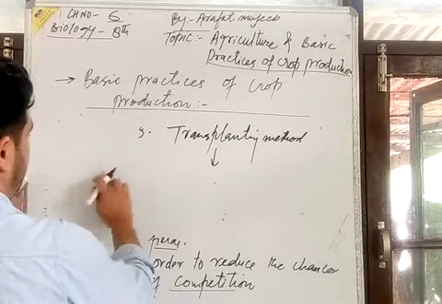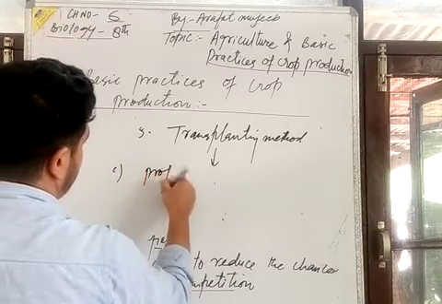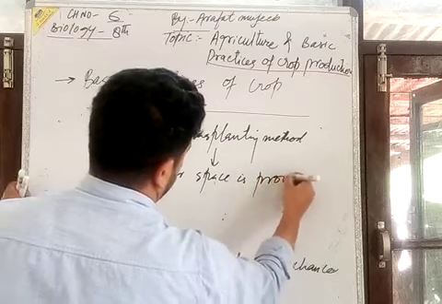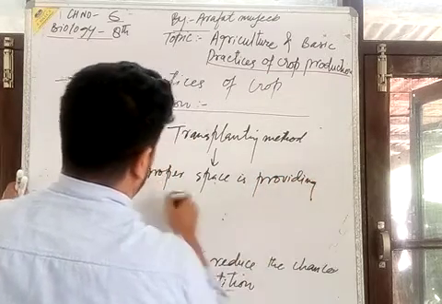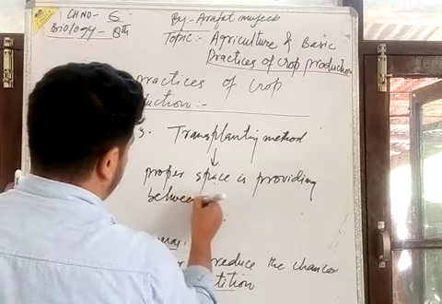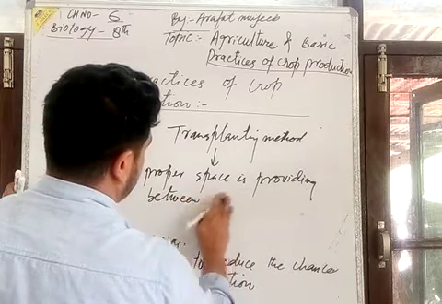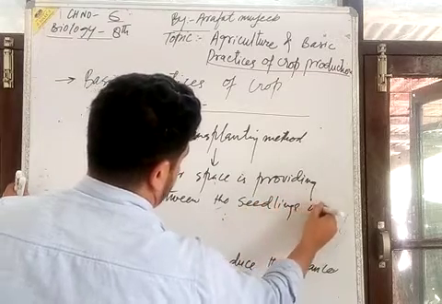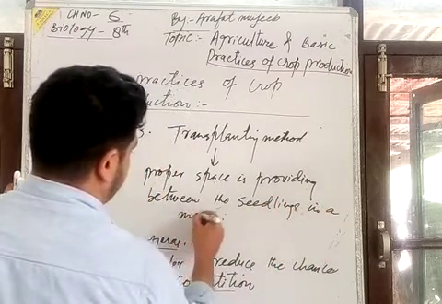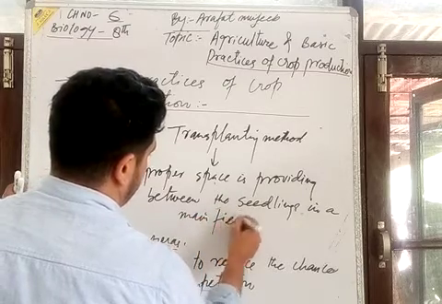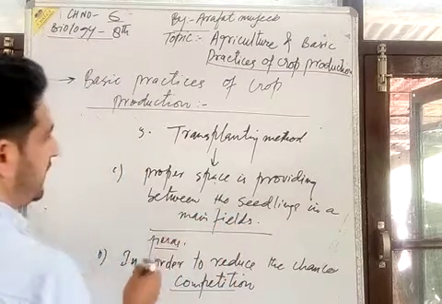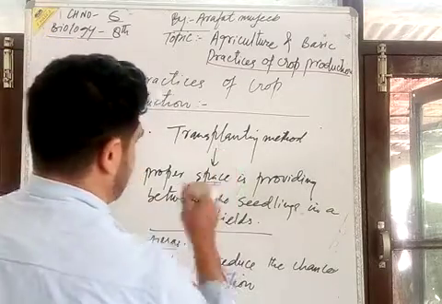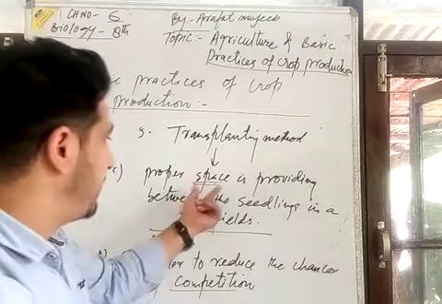That C part I would like to mention is that proper space is provided between the seedlings in the main field. In the main field, there should be proper space. We have to take special care of this.